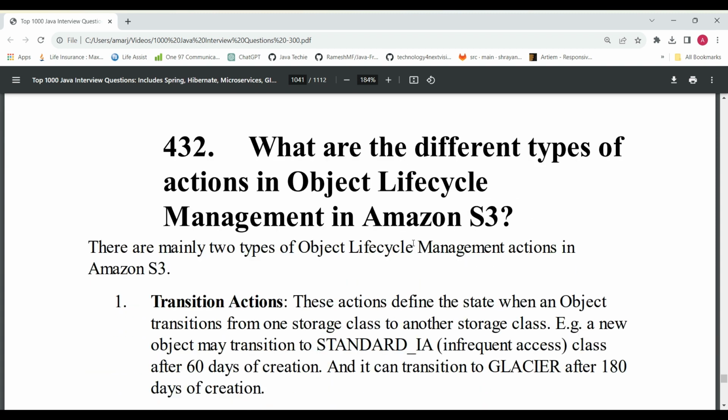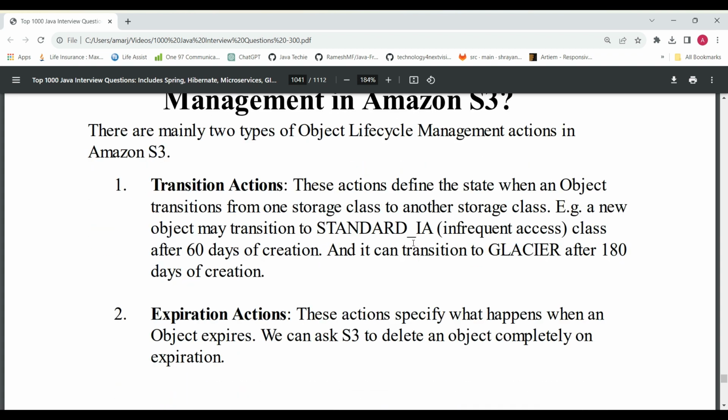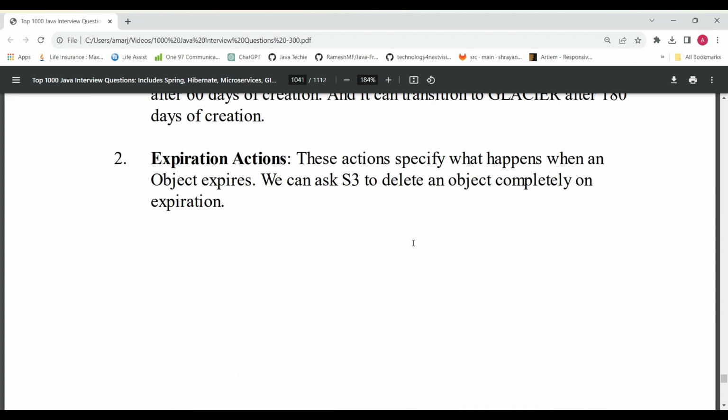The next question is, what are the different types of actions in object lifecycle management in Amazon S3? So what are the different types of actions in object lifecycle management in Amazon S3? Transition action, expiration action.